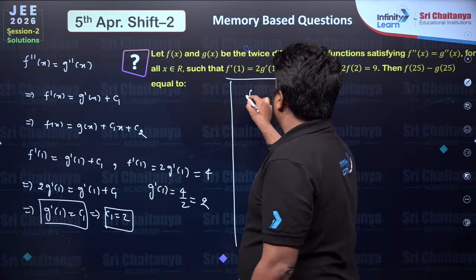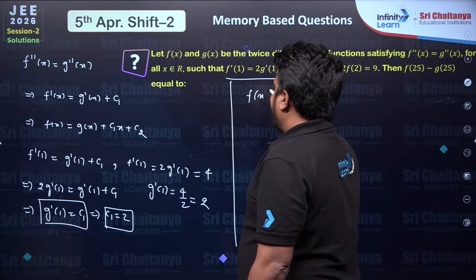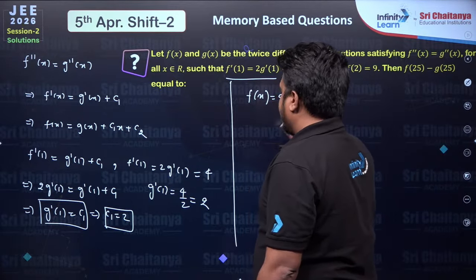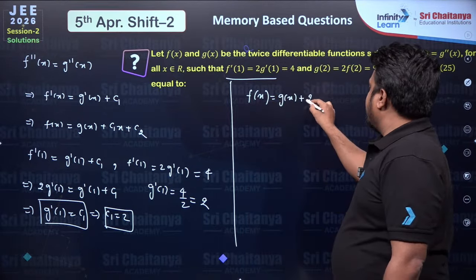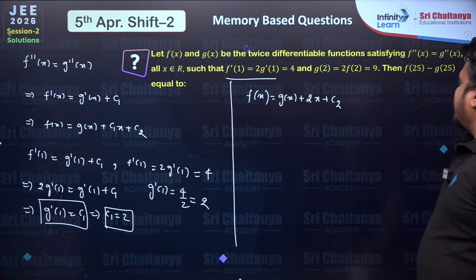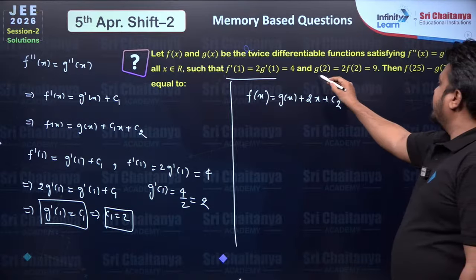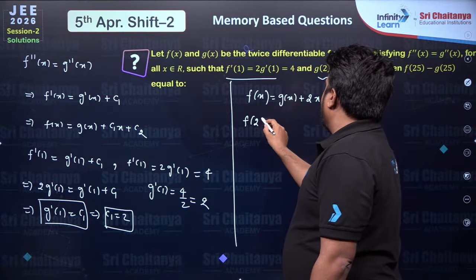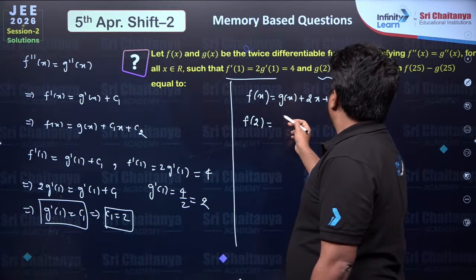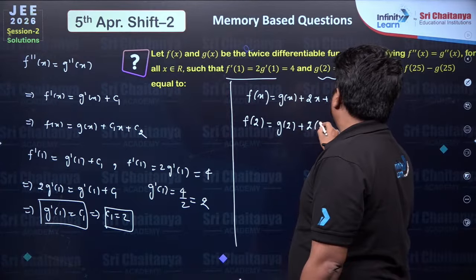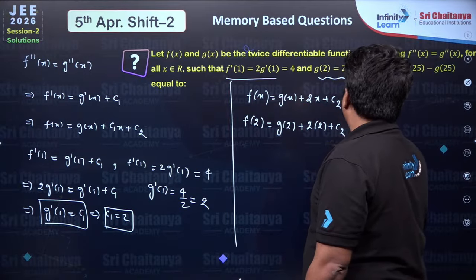Now again, f(x) is equal to g(x) plus, what is the value of c1? It is 2x + c2. Now to solve for the second constant, we are given one more condition. So let's use that. f(2) = g(2) + 2 × 2 + c2.